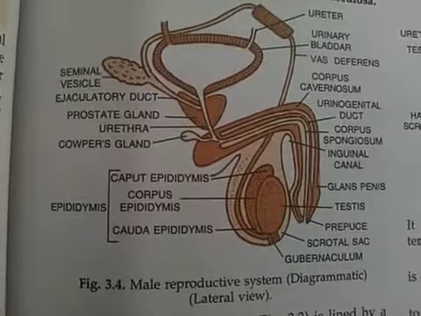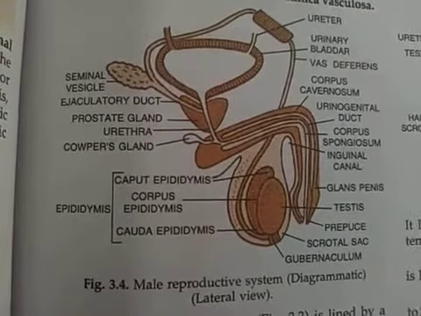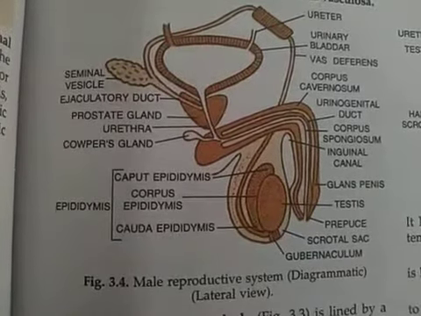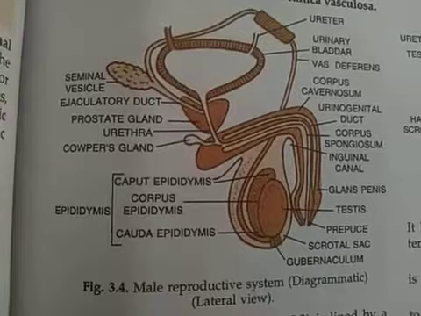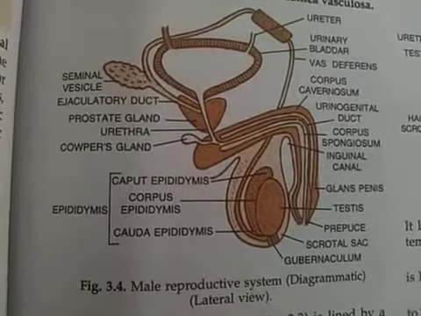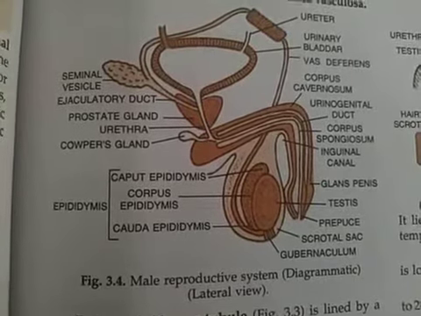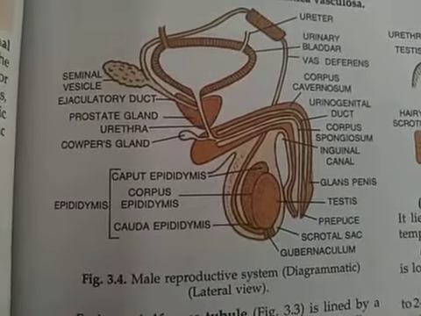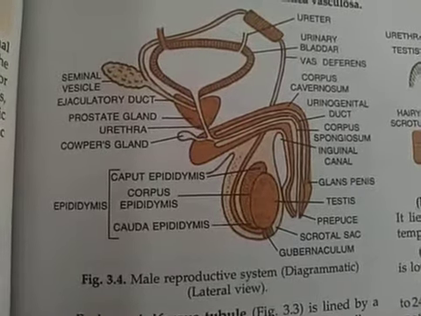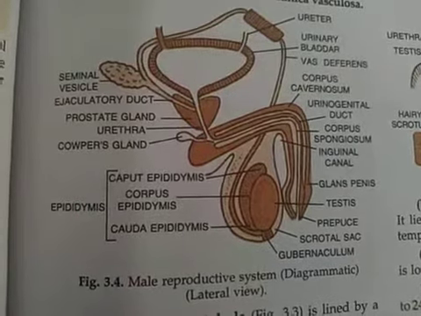And the testis is attached to the scrotal sac or scrotum through a tissue known as gubernaculum. From here originates a tube that is said to be the vas deferens, which first carries the secretion of the seminal vesicle, then unites with the urethra in the form of the ejaculatory duct. Here the secretions of two glands, the prostate gland and Cowper's gland, are added. So the secretions of three glands are added: first the seminal vesicle, second the prostate gland, and third Cowper's gland.